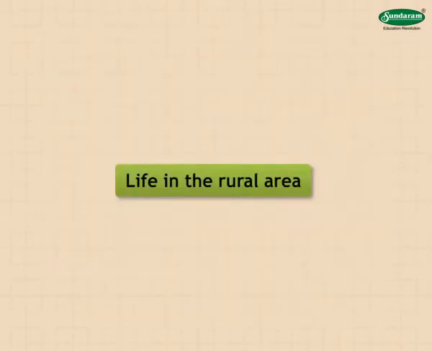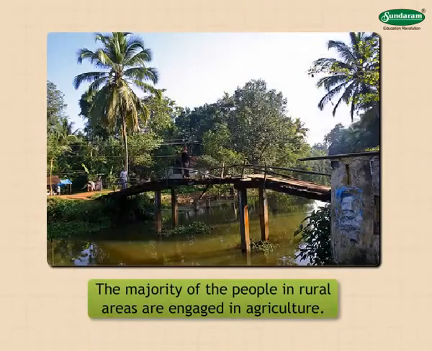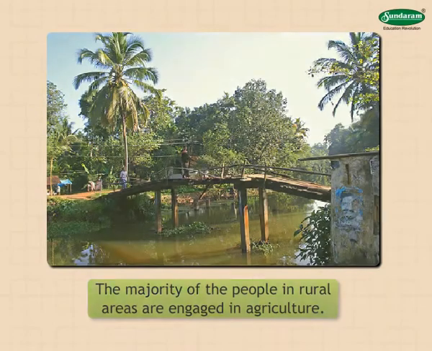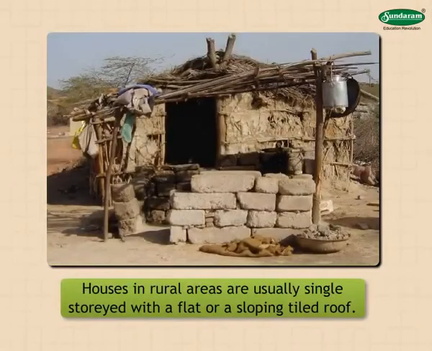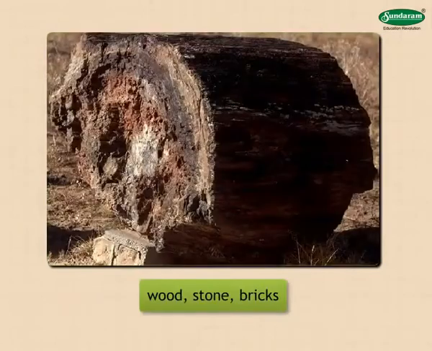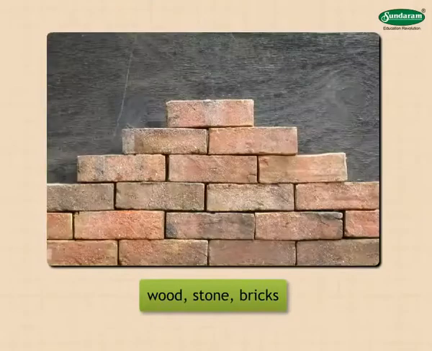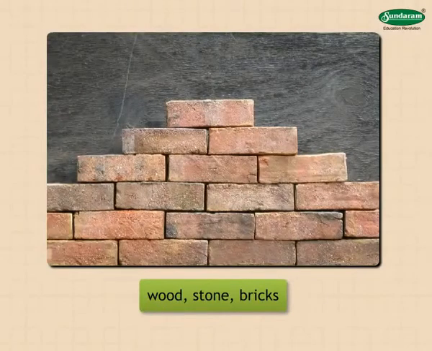Life in the rural area. The majority of the people in rural areas are engaged in agriculture. Therefore, their life is greatly influenced by agriculture. Houses in rural areas are usually single-storied with a flat or a sloping tiled roof. These houses are built with wood, stone, bricks, etc. Most of the houses here have a yard.